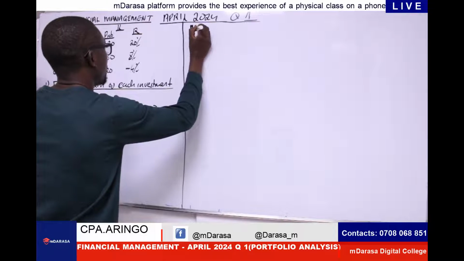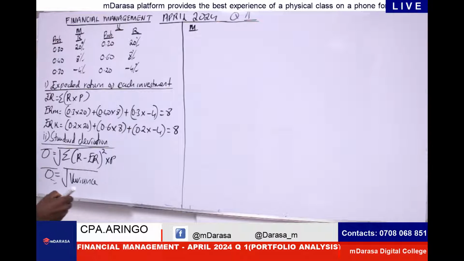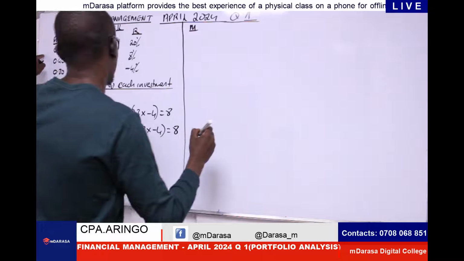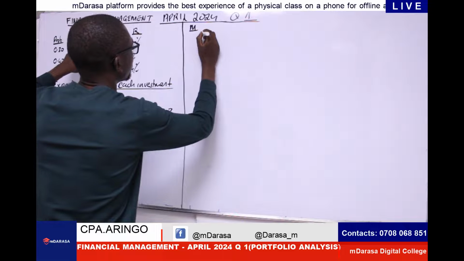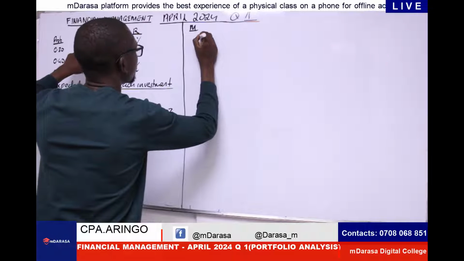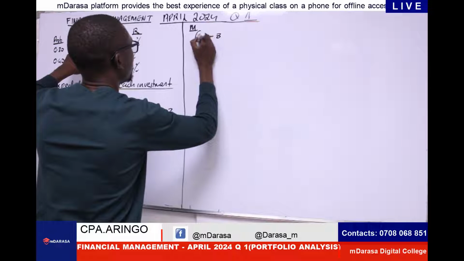We start with M. For M, at this point, all I'm going to do is to determine the square root of this, right? So to make it much easier, I'm going to take, of course, our actual return, which is 20, minus expected return, which is 8.